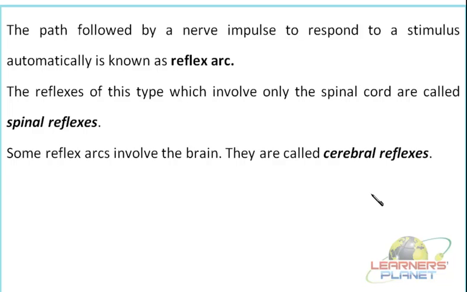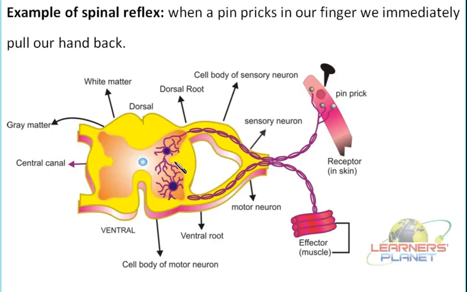If there is involvement of the spinal cord in taking the action, it is known as the spinal reflex. If the brain is involved, then in such a case it is known as the cerebral reflex, or it can even be known as the cranial reflex. Let us say, for example, we can explain this reflex arc as well as the reflex action. See, this is the structure of a spinal cord, which is present inside the vertebral column, and then it is associated with a particular site.